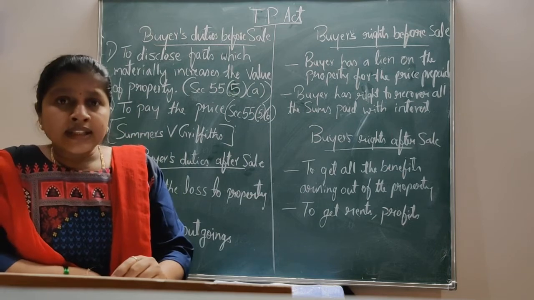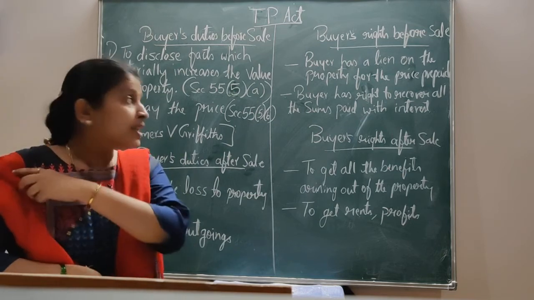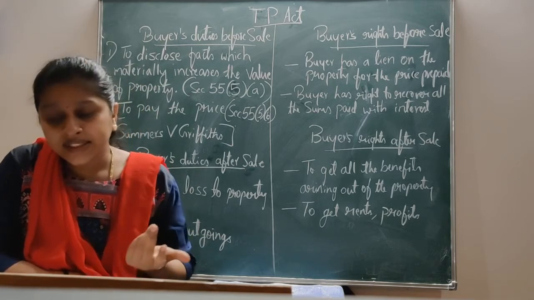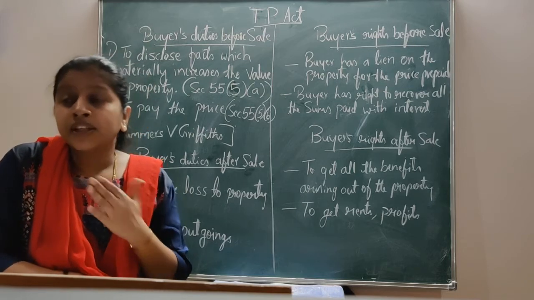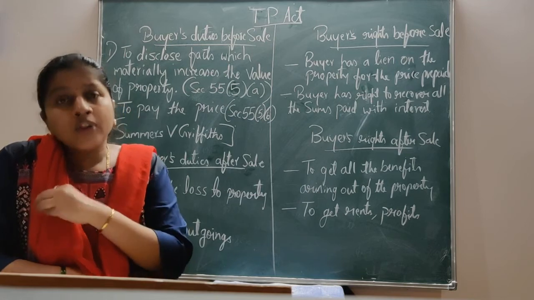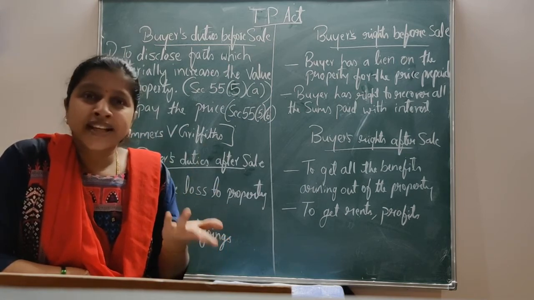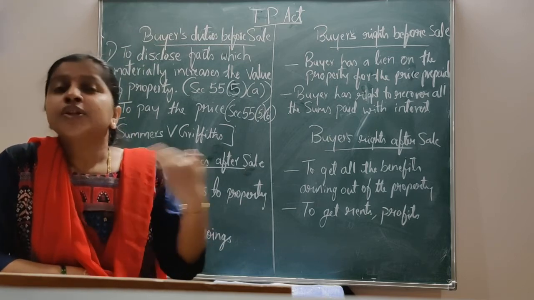Before sale, the liability to pay the public charges is on the seller. But after selling the property, together with the ownership, when the seller sells his property to the buyer, what will be transferred? The main thing, the ownership, will be transferred. Here sale means a transfer of ownership to the buyer.